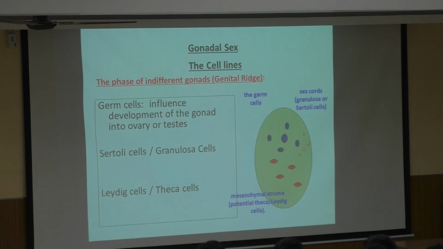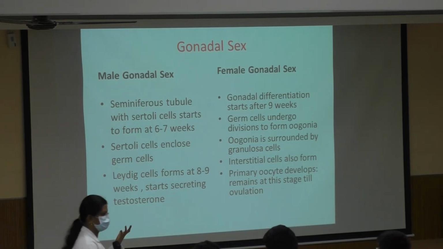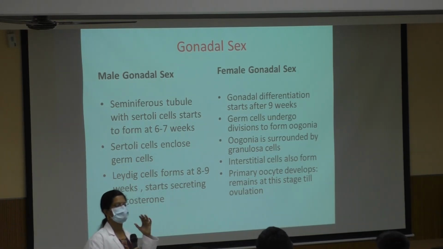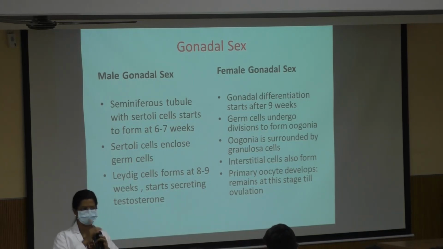So indifferent gonad till how many weeks? 5th week. So from the 6th week, the maturation will start. Here the timeline you can note down. The seminiferous tubule with the Sertoli cells, in which the maturation of sperms occurs, starts to develop at around 6 to 7 weeks.